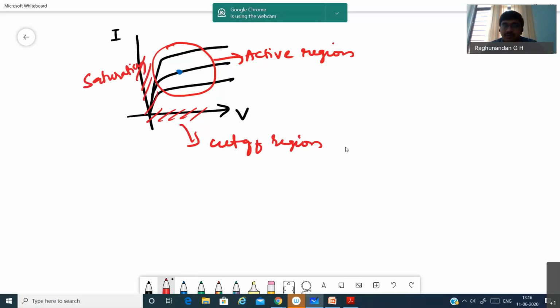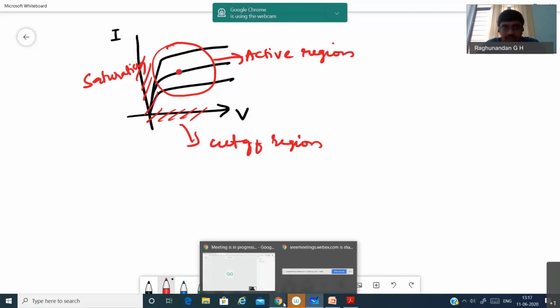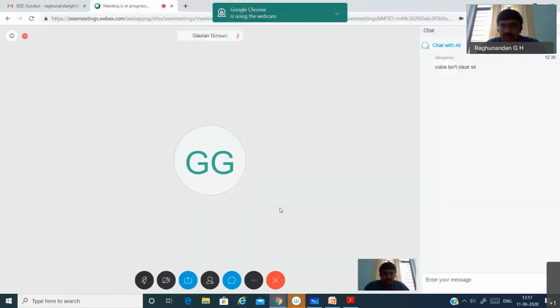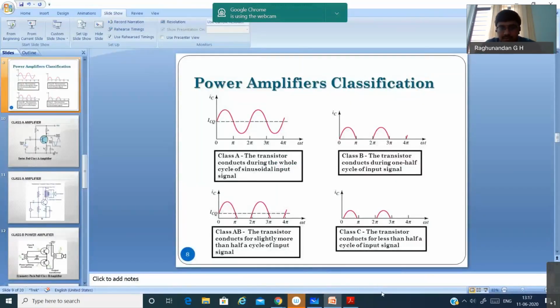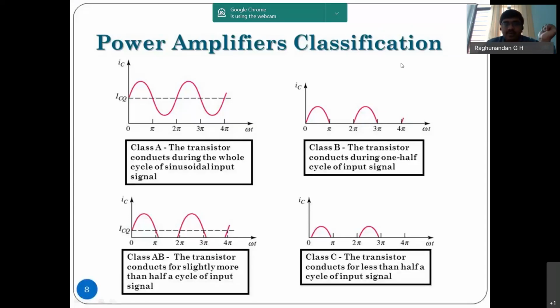Based upon the position of this operating point, we decide whether it is going to give a full cycle, a half cycle, or 75% of the cycle. So in a class A amplifier, since the operating point is in the active region, it is going